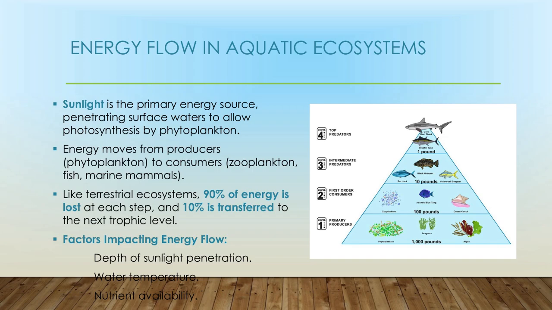Here also 90% of energy is lost at each step, and 10% is transferred to the next trophic level. Here the factors can be depth of the sunlight penetration, water temperature and nutrient availability. These are the factors which can impact energy flow in both ecosystems, terrestrial and aquatic.